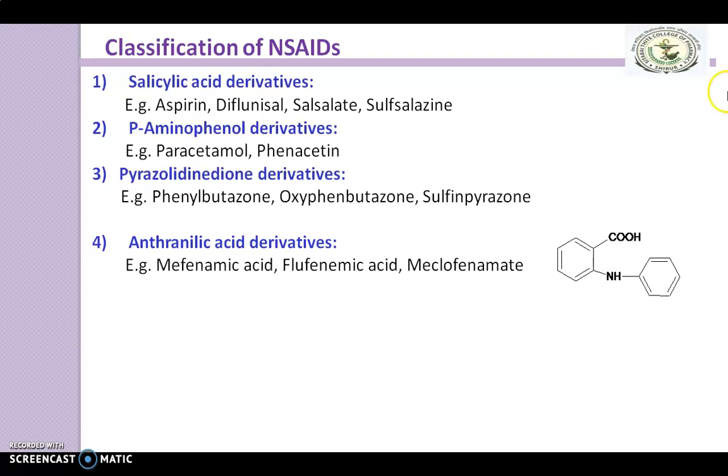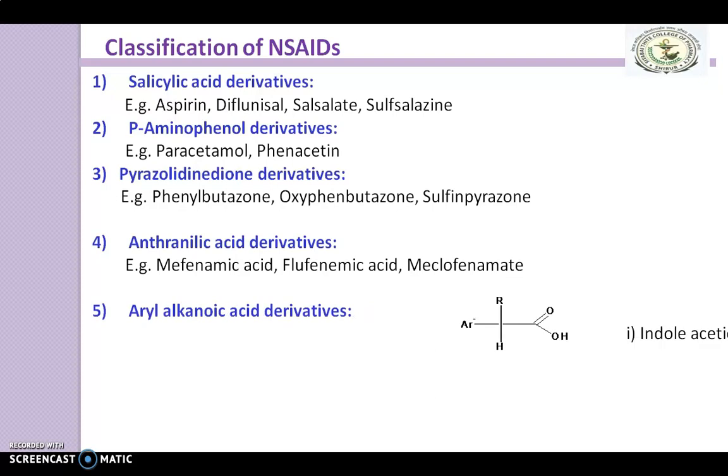Next class is anthranilic acid derivatives. Here is the general structure of anthranilic acid, and with modifications done to the phenyl ring attached to the amino group, different compounds get formed like mefenamic acid, flufenamic acid and meclofenamates.